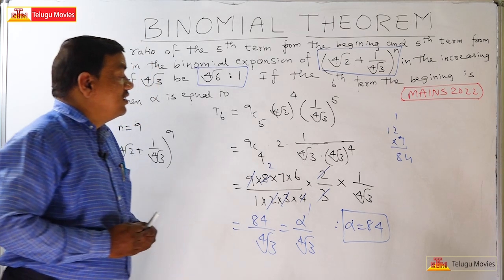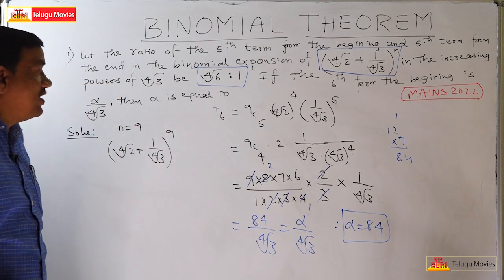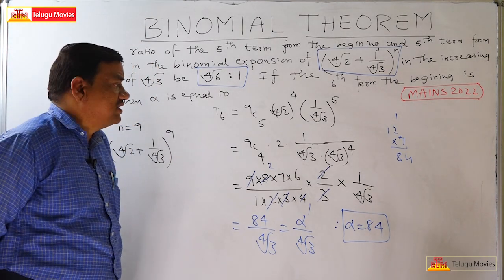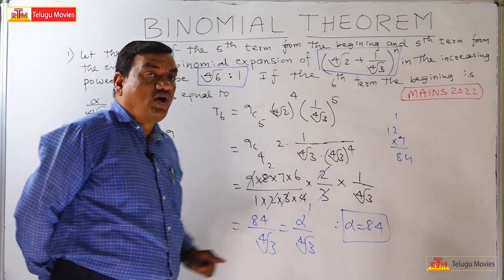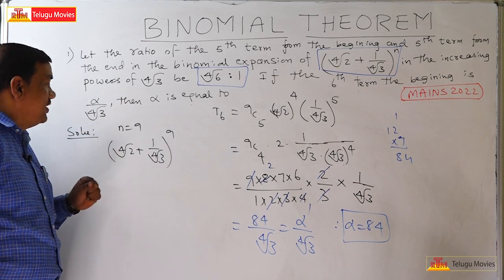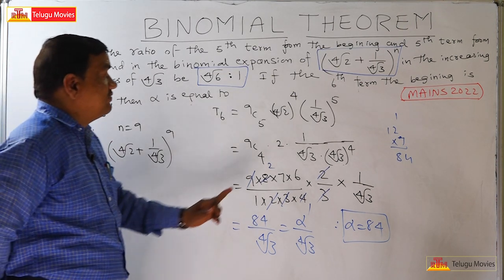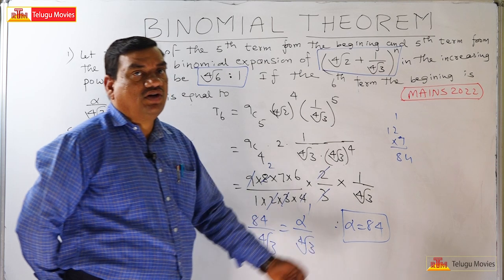So this is an integer type of question. Alpha value is 84. Very easy calculation. Here it is better to keep 4th root of 3. We want 4th root of 3, that's why we separated it like this and we got the answer.